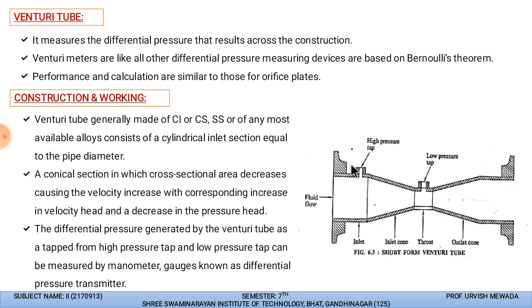The performance and the calculations are similar to those for the orifice plate.